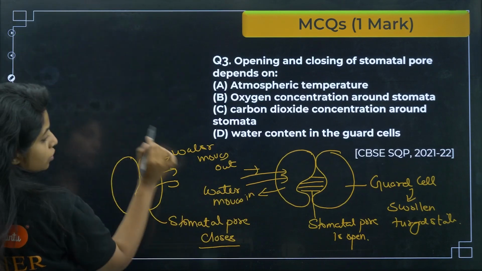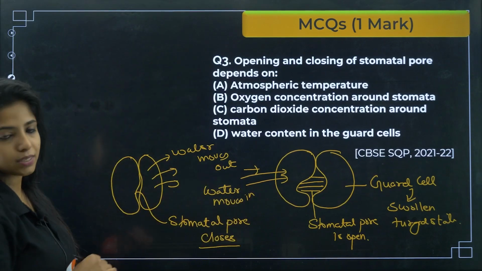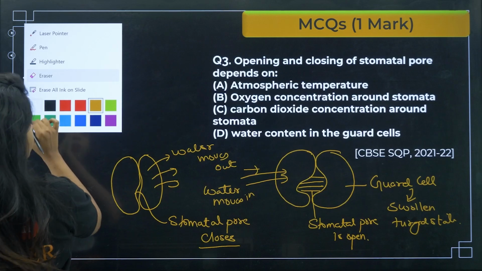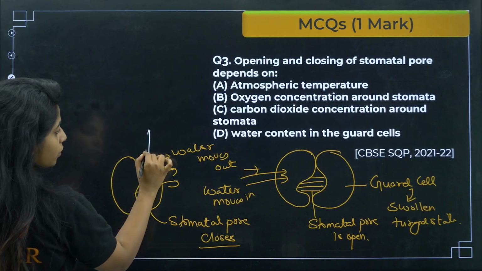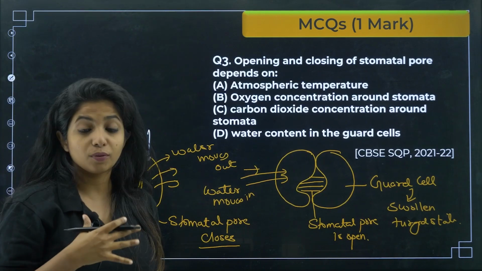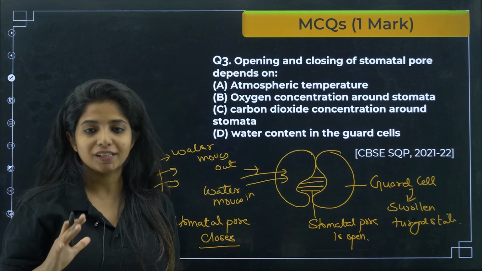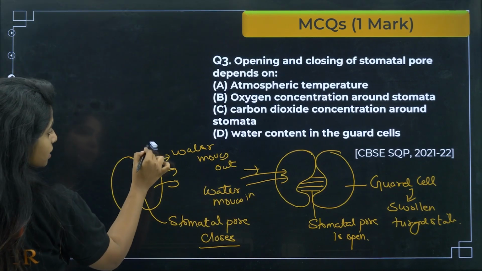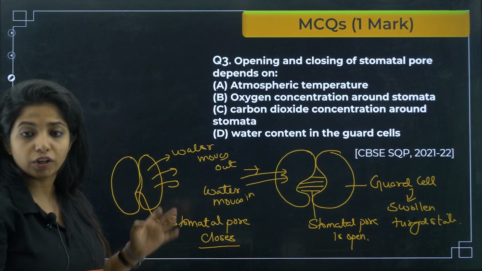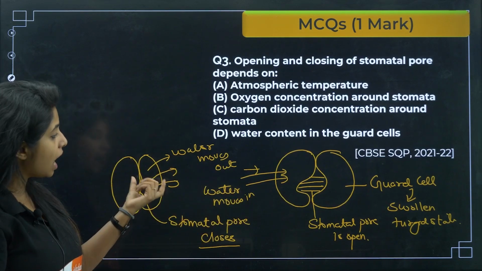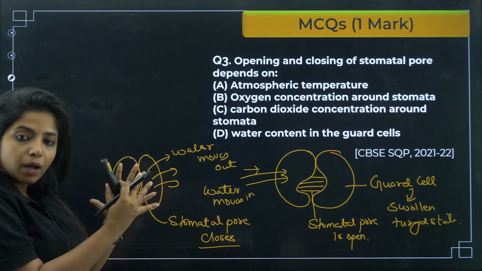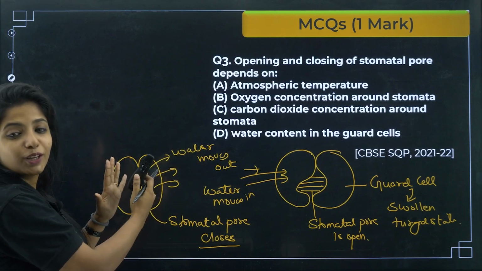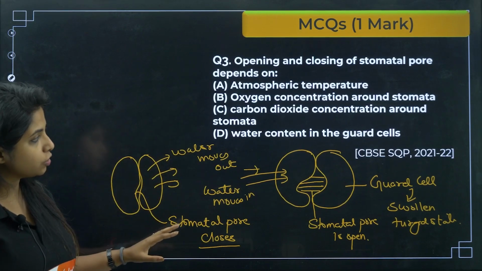Just to avoid confusion, I'll erase this. And one more thing. What is the state, children, over here? It has lost the water. It is plasmolysed over here. So even if you do not mention the state, at least know this fact that when water moves out, that's when the guard cell will lose the water content and will basically close the stomatal pore. So here the stomatal pore closes.